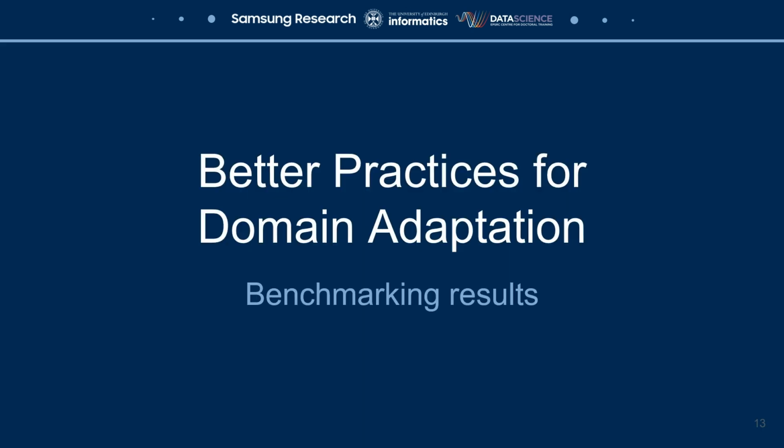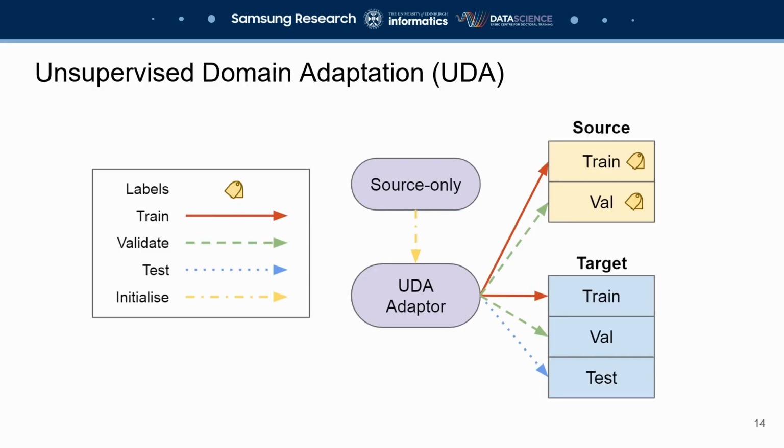Now we are ready to move on to the results from our benchmarking study. We start by looking at our results in the UDA setting, where the model has access to the source and target train sets while adapting, an additional source and target val set for validation, and is eventually evaluated on the target test set.